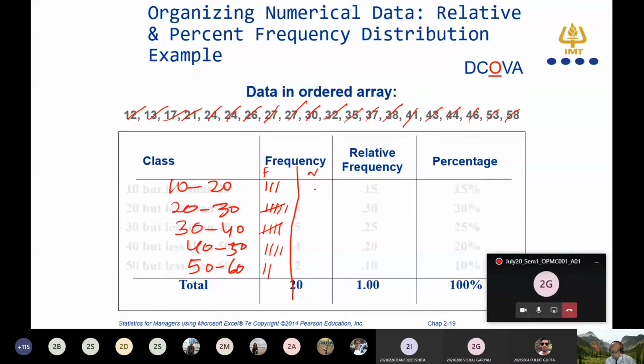So we have 3, 6, 5, 4, and 2, and if you add it, it is 20.